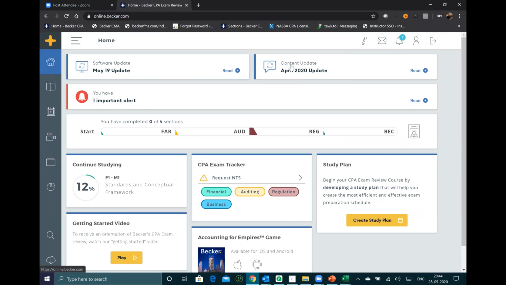Again, if you see there, there's a content update in April 2020. There's a May 19 update. You have one important alert. So this update feature is there everywhere, because in a professional exam, they always test on the latest stuff.